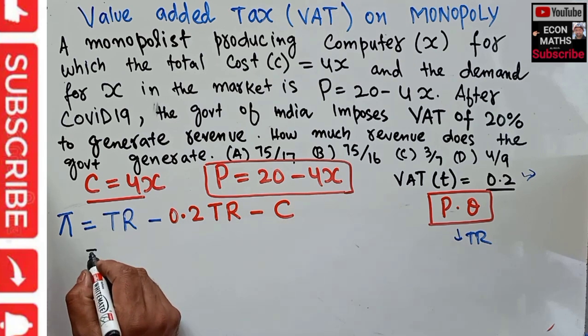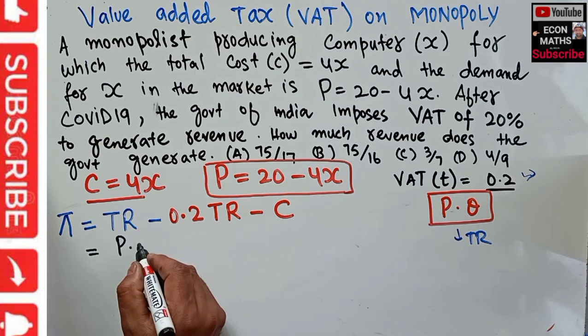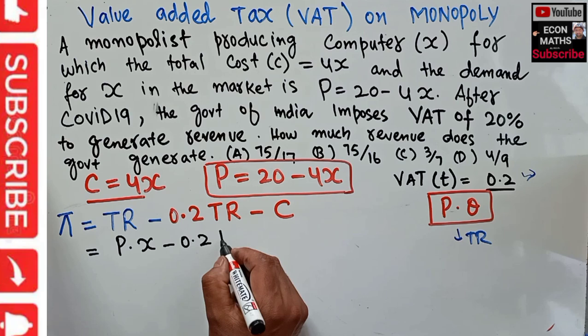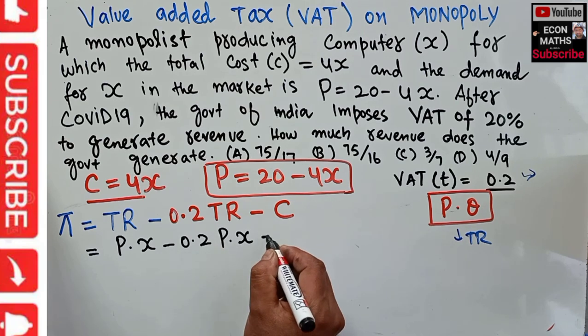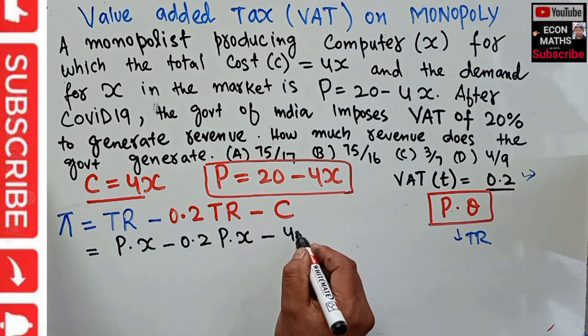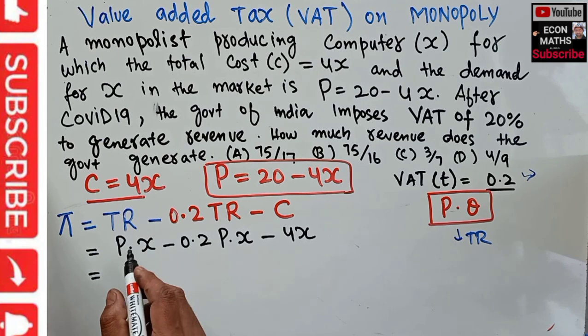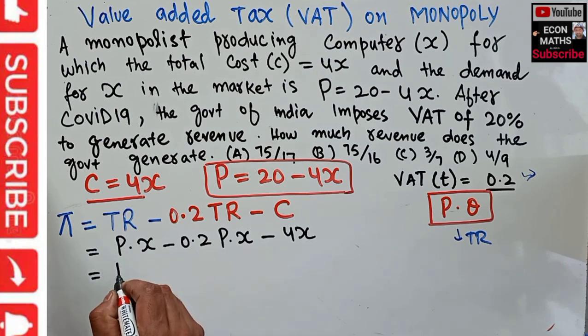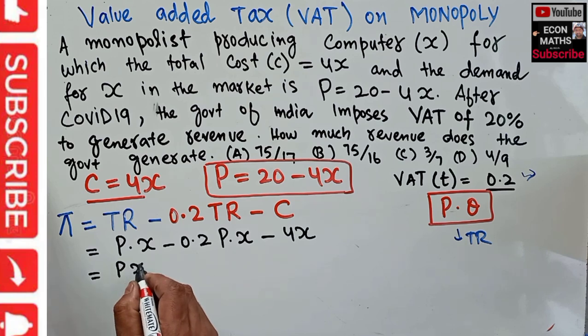Now, what is total revenue? Price into X. Minus 0.2 of total revenue, which is price into X, minus the cost, which is 4X. Now, P into X is common, so let's take it common.